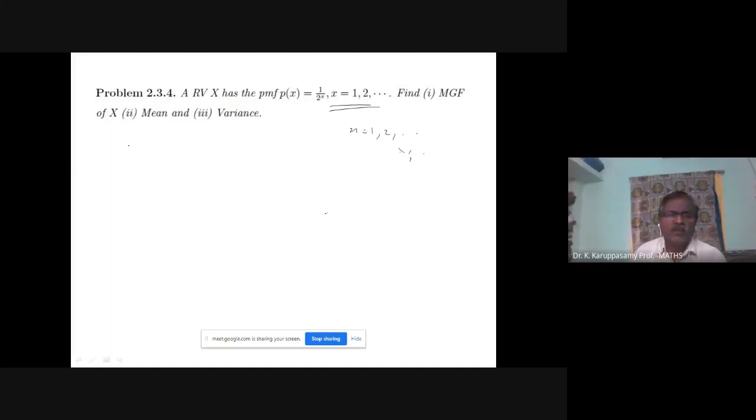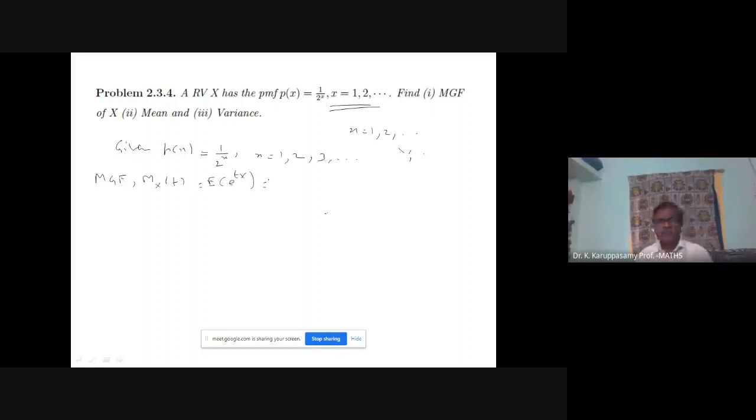So p of x is given. The probability mass function is 1 by 2 power x. For x equal to 1 it means 1 by 2. For 2, 1 by 2 square. For 3, 1 by 2 cube, like that. I am going to find the MGF. Moment generating function definition, notation Mx of t: expectation of e power tx.